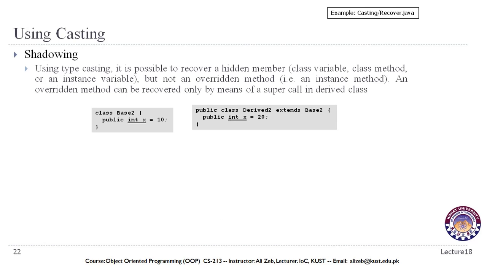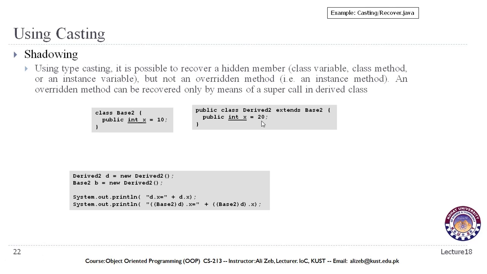For example, we have these two classes, class Base2 with the variable integer x initialized to a value. Then we have a class that derives the Base2 class with the exact same variable. The name of the two variables is exactly the same, but the values are different.